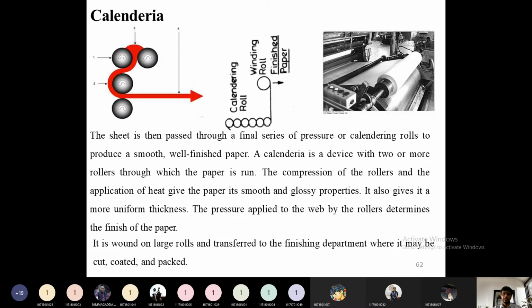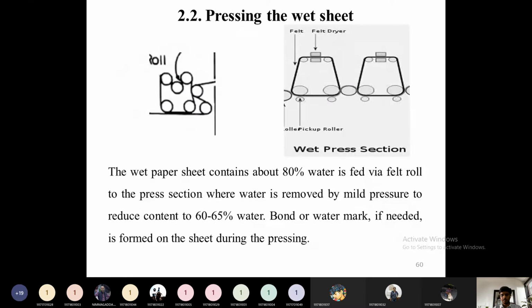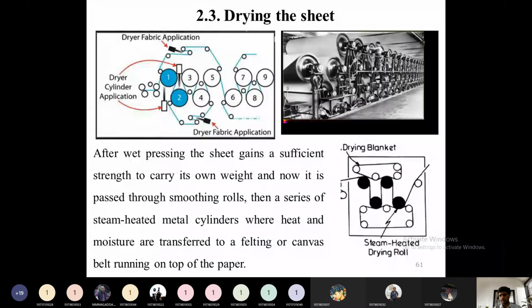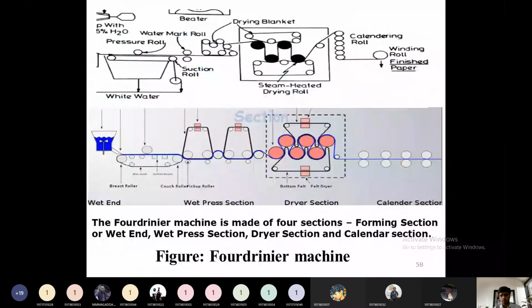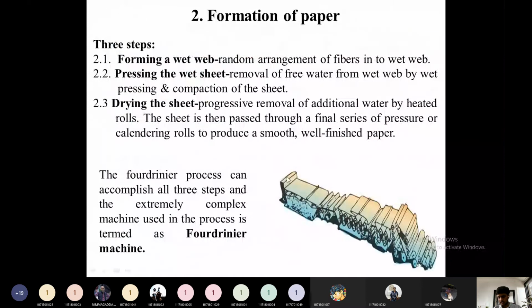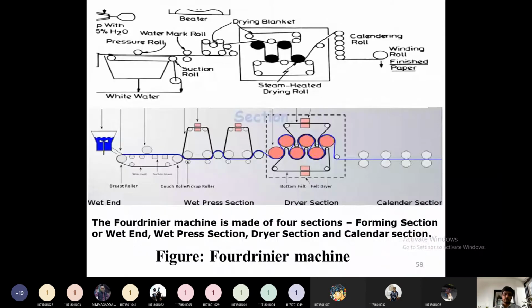In the machine design, if you look from the pressing of the wet web, then drying of the sheet and drying with the blanket, at every place in the Fourdrinier machine, starting from here to here, the paper is enlarging. First the pulp will be rearranging, then after pressing with the rolls, the paper will be stretching. The length of the paper is stretching. If the stretching of the paper increases, the paper will be cut.